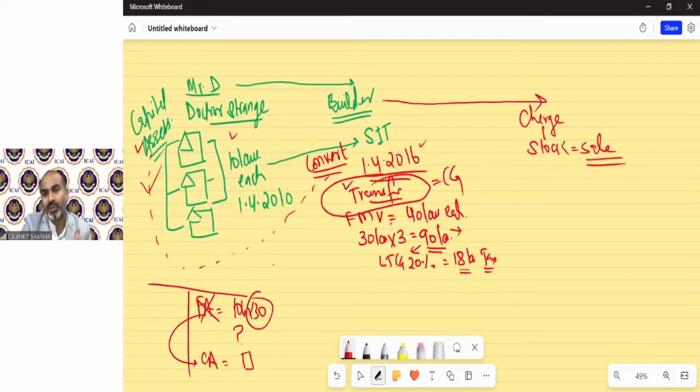So now suppose Dr. Strange sold this stock in trade on 1/4/2023. Two properties have been sold. Not 3, only 2. 2 have been transferred at the rate of 75 lakh rupees each. So now in this year, capital gain will be charged.